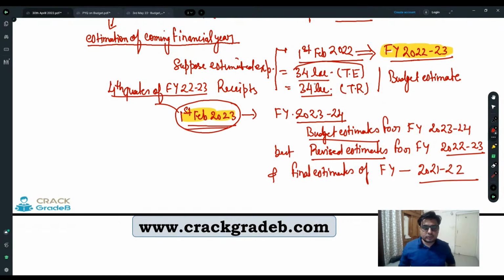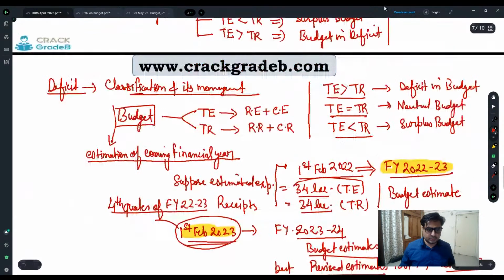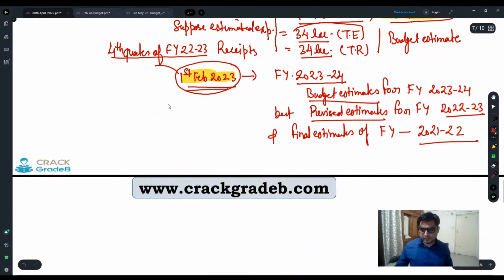So when we discuss all these kinds of deficits, right? When we discuss the deficits, that is the estimated deficit for financial year 2023-2024. Similarly, the government is also going to present the revised estimate for financial year 2022-2023.